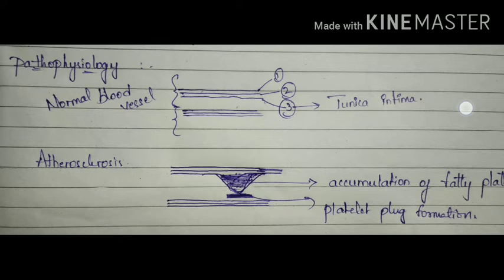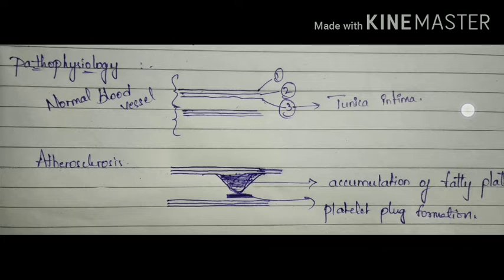Next, if we go to pathophysiology, this is a normal blood vessel where we can see the three layers, and the third one is the tunica intima, where there is an accumulation of the fatty plates. This is the normal blood vessel, and this is the place where blood supply reaches the heart. Here we can see the atherosclerotic condition, where we can clearly observe the accumulation of fatty plates.